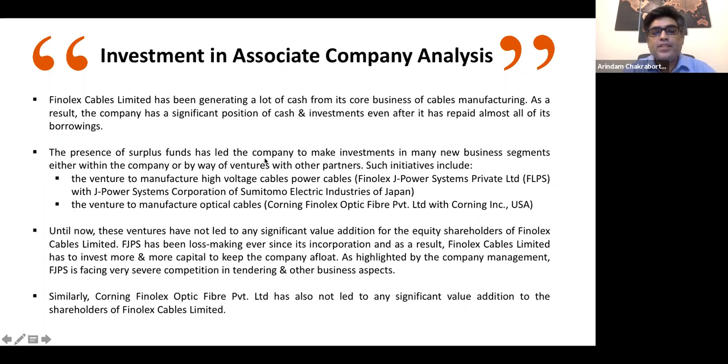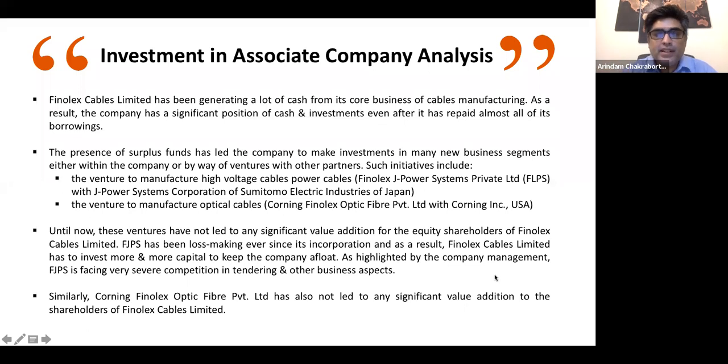The presence of surplus funds has led the company to make investments in new business segments. They have invested in Phenolics J Power Systems Private Limited, or say J Power System Corporation of Sumitomo Electric Industries of Japan, or Corning Phenolics, so different companies. Until now, these ventures have not led to any significant value addition for the equity shareholders of Phenolics Cables. FGPS has been loss-making ever since its incorporation, and as a result, Phenolics Cables Limited has to invest more capital to keep the company afloat, right? So these have been some observations, and Corning Phenolics has also not led to any significant value.